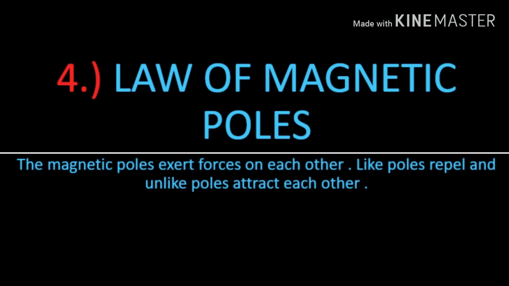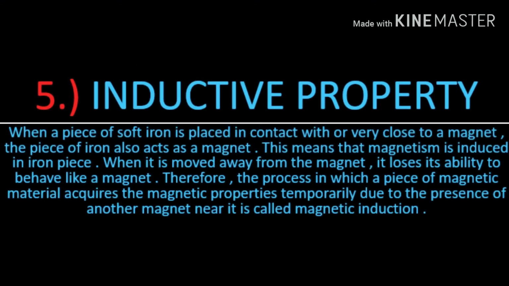Next one is law of magnetic poles. Magnetic poles exert forces on each other. Like poles repel and unlike poles attract each other. Inductive property. This means when a soft iron bar is kept near a bar magnet, it also behaves like a magnet. This means magnetism is induced in the soft iron bar. Once we move this iron bar away from the magnet, it loses its magnetism. This is called inductive property.